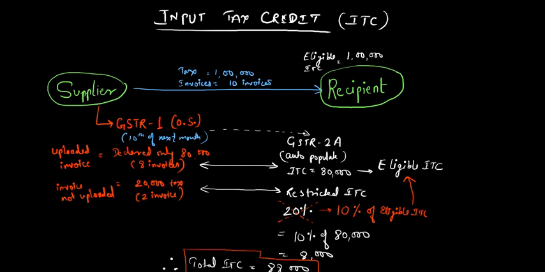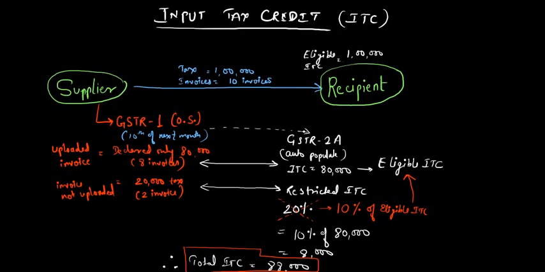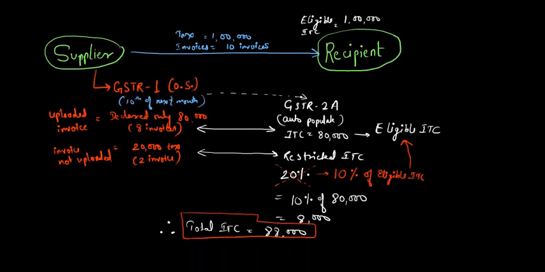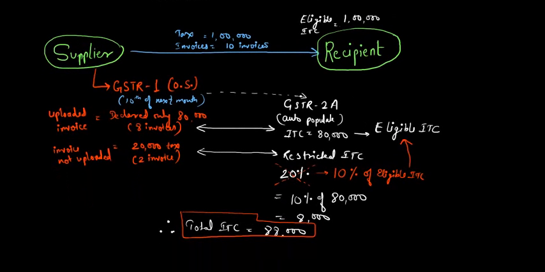So now he will be eligible for the whole of the 80,000, and for the invoices not uploaded by the supplier, he will be restricted to avail the ITC up to 10%. Earlier it was 20%, now this has been reduced to 10%. Which comes to 10% of 80,000, that is 8,000. So he can now avail total ITC of 88,000 only.